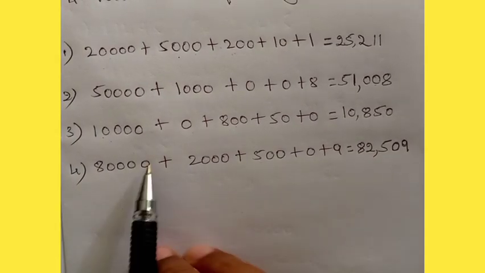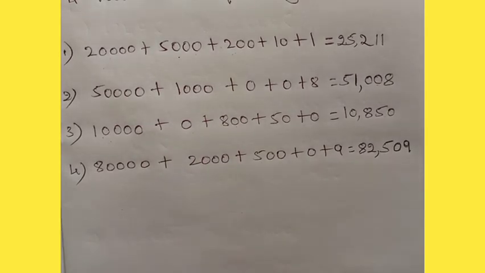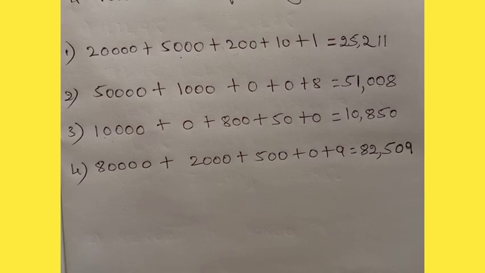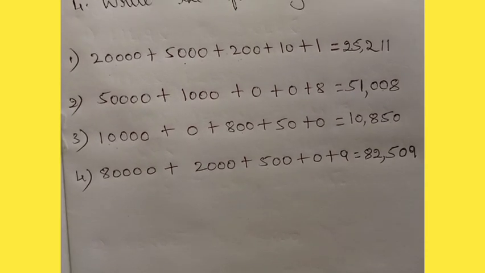Understood no? So wherever the 0 is there, you see the place value and then you write the correct numbers. Okay? Okay.